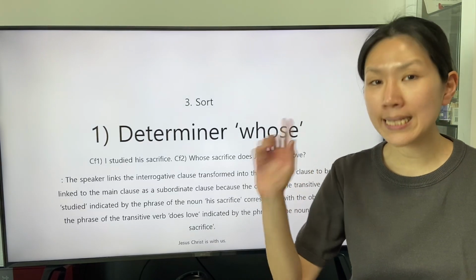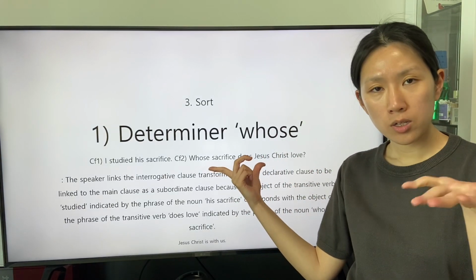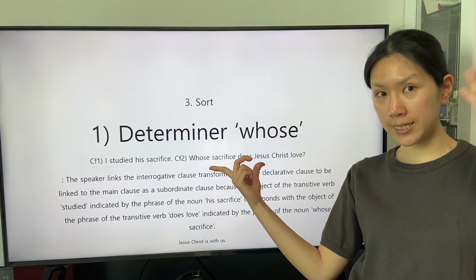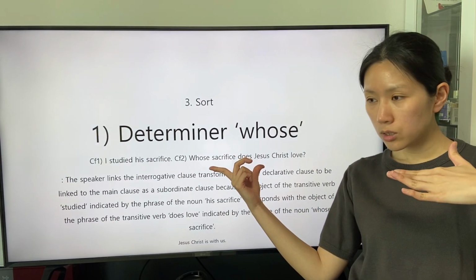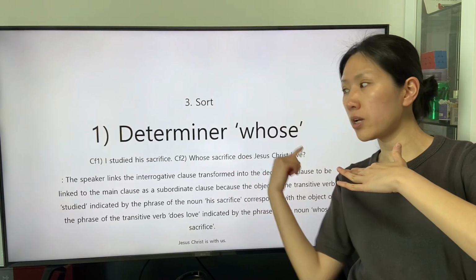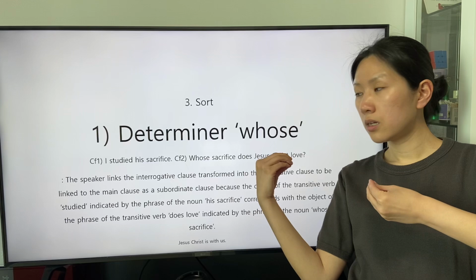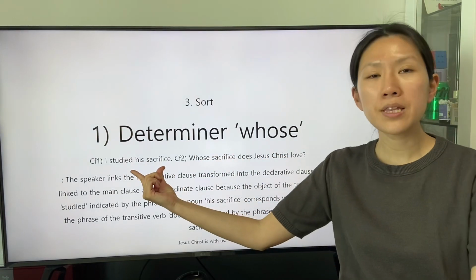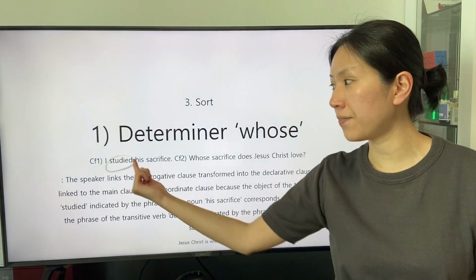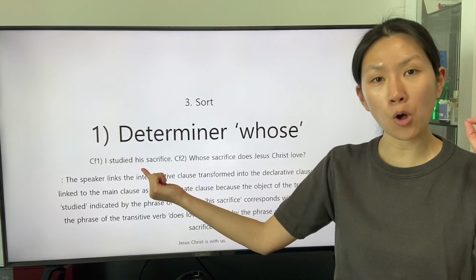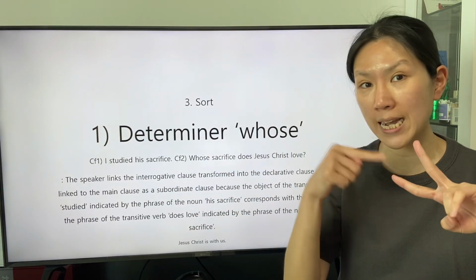The speaker links the second conference transformed into the declarative clause to become the subordinate clause. The subordinate clause replaces the object of the transitive verb studied in the first conference because of the accordance between the two indications.